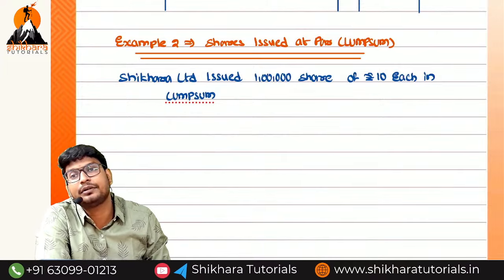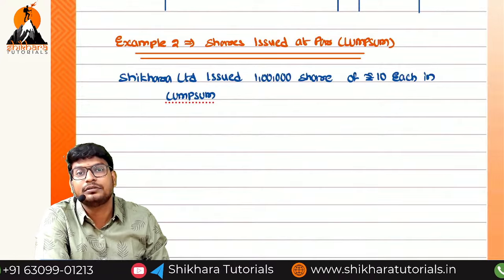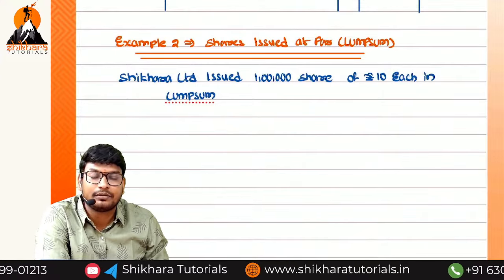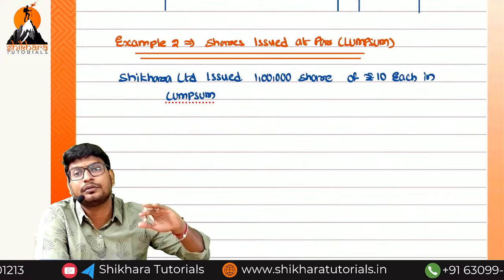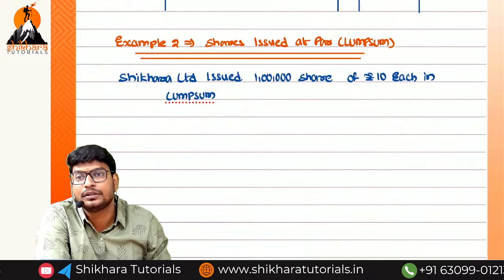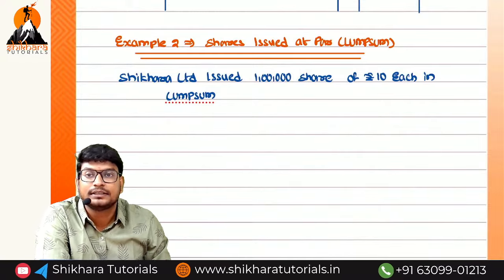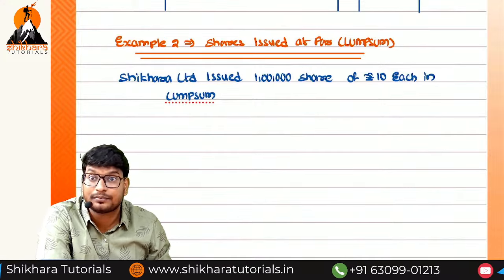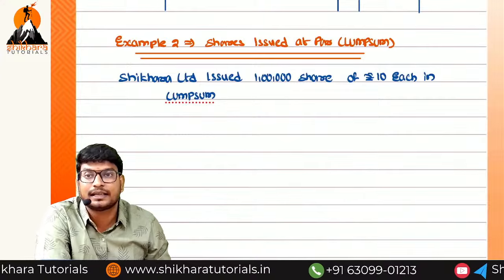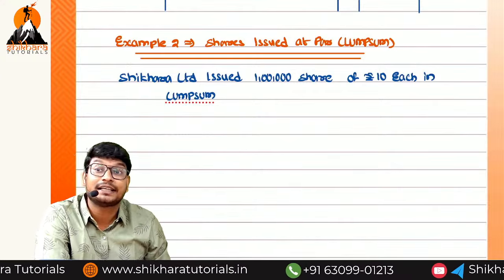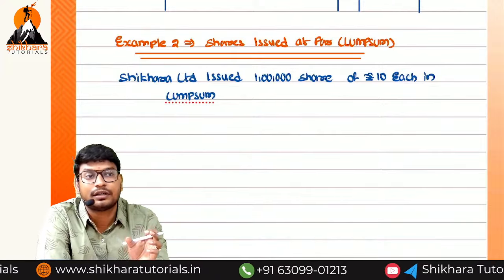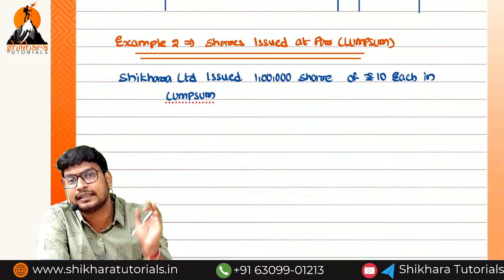What is the entry we need to write? Bank account debited to share application. After that, we transfer the share application money to share capital: share application account debited to share capital. But here it is a lump sum, so instead of share application we write share application and allotment.